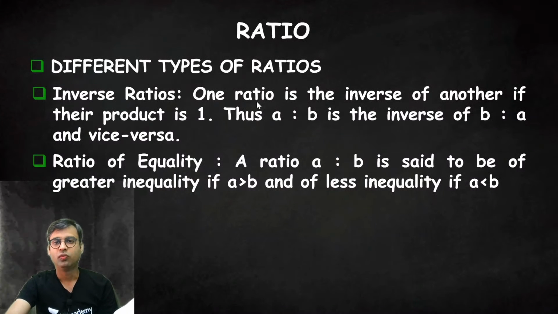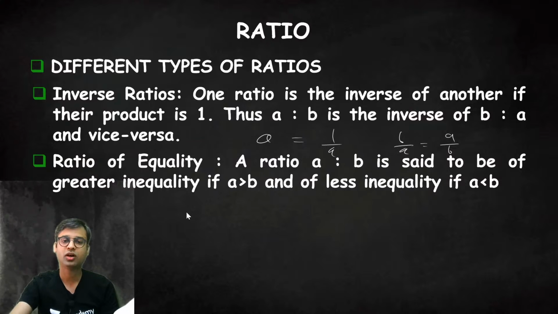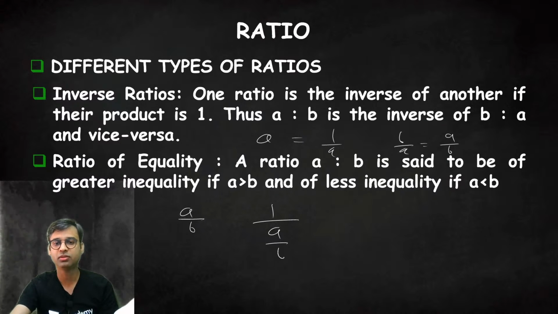Inverse ratio. One ratio is the inverse of another if their product is 1, like A and 1 by A, or B by A and A by B. These are the inverse ratios. So how do we calculate the inverse ratio? If A by B is the original ratio, the inverse will be 1 upon A upon B, so it will become B by A.